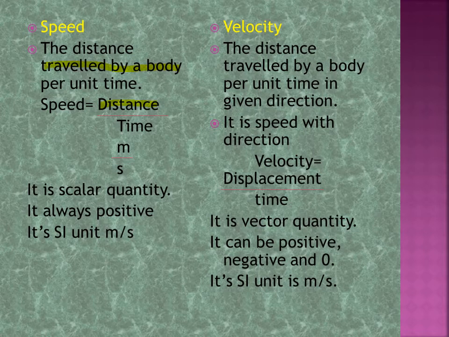Displacement means initial position to final position. It is a vector quantity. It can be positive, negative and zero. Its SI unit is meter per second. Don't be confused, children. In speed the SI unit is meter per second, and in velocity the SI unit is also meter per second.